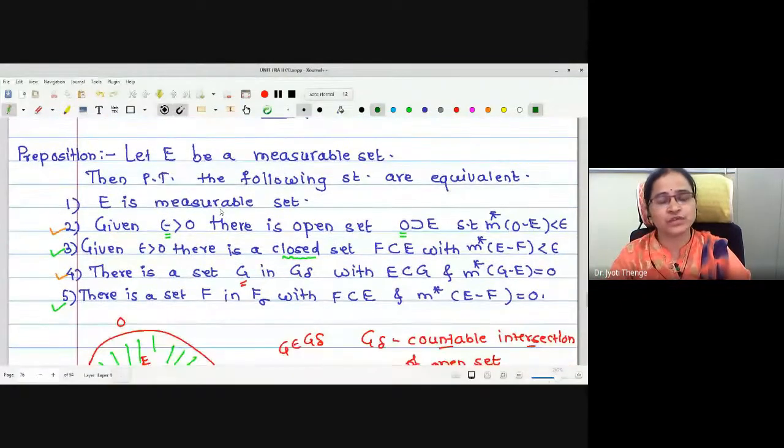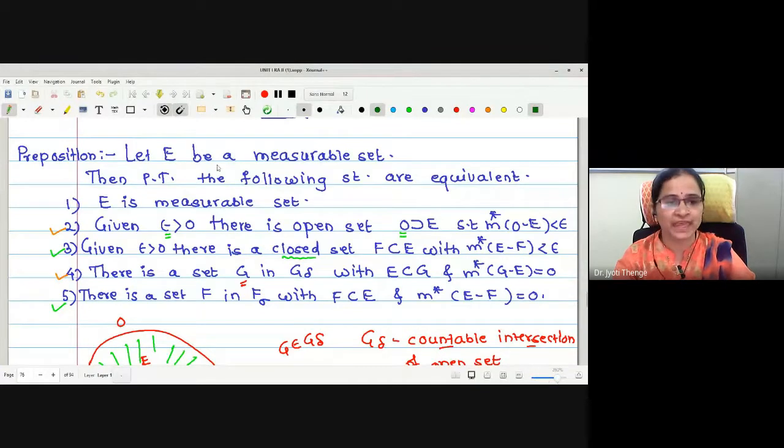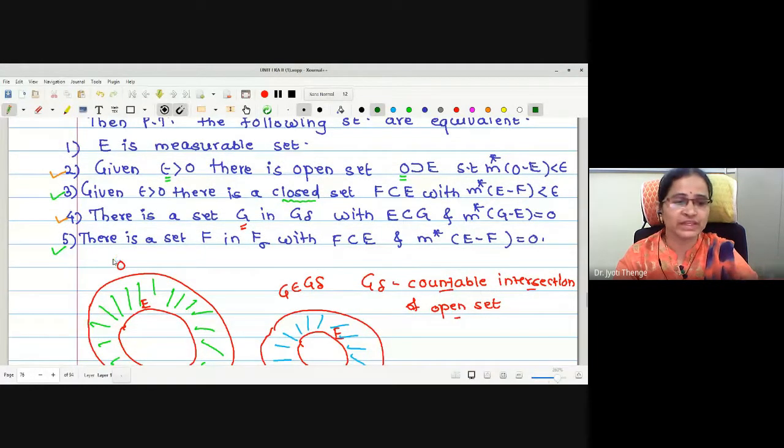Later we went on to an important proposition, proving that some 5 statements are equivalent. These are the 5 statements which we want to prove equivalent. As I have told you already, while proving these 5 statements are equivalent, we were going to prove initially that statements 1, 2, 4 are equivalent, and then we will prove 1, 3, 5 are equivalent.